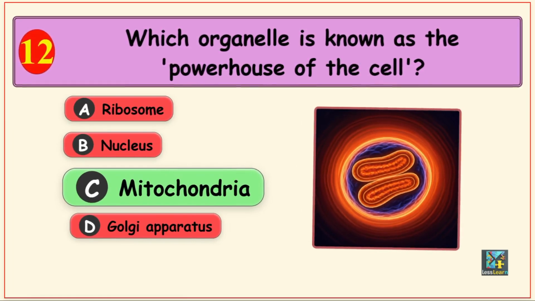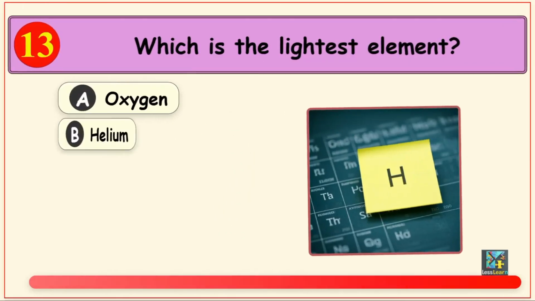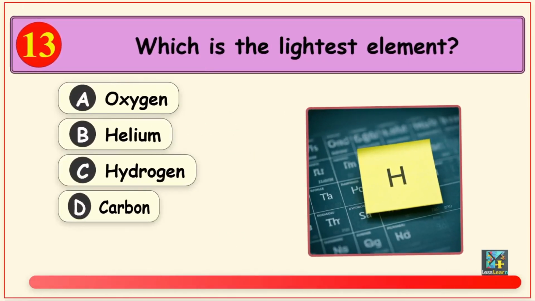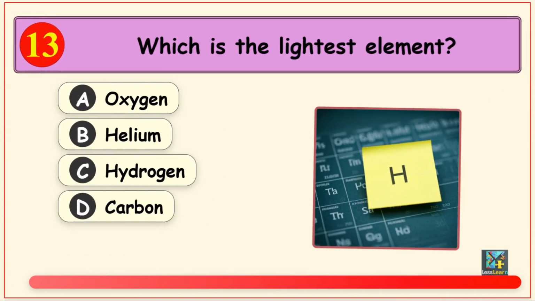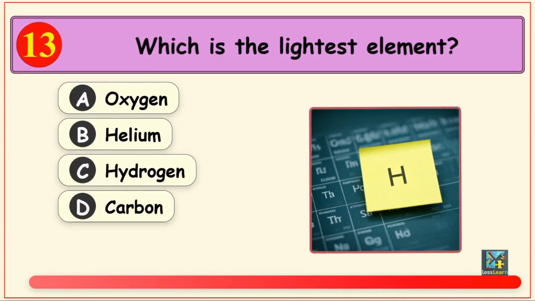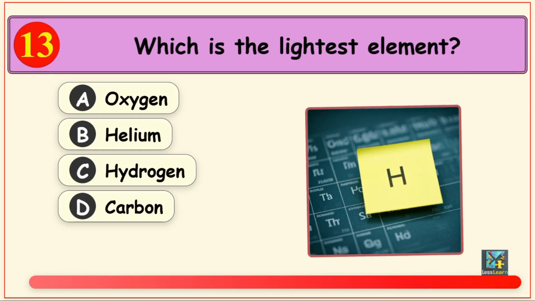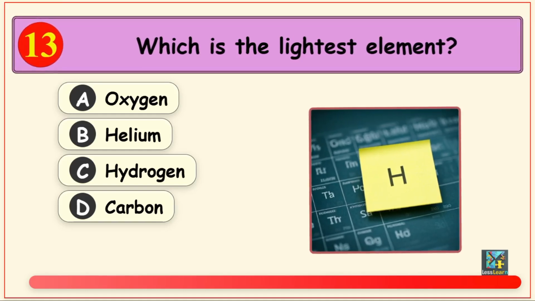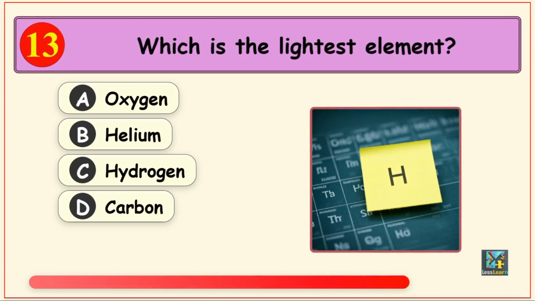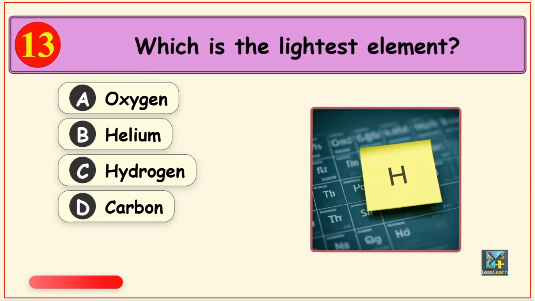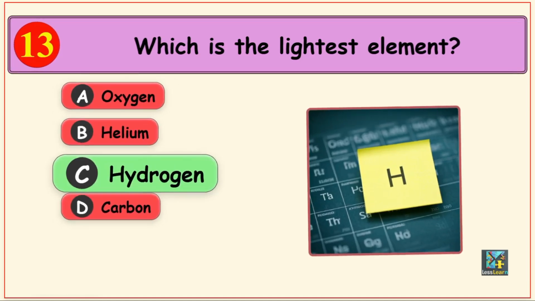Next question is, which is the lightest element? Options are option A, oxygen, option B, helium, option C, hydrogen, and option D, carbon. The correct option is option C, hydrogen.